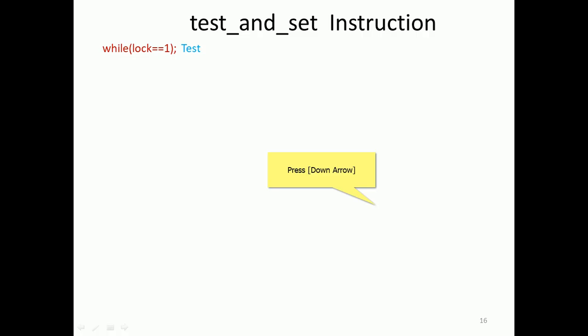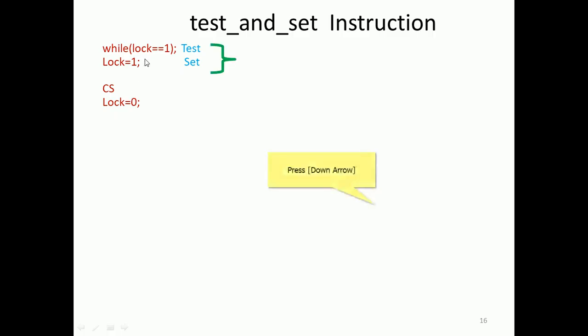So that is the testing over. Once the testing is over, we can set the value. What is that? Lock is equal to 1, right? Lock equal to 1 means the lock is in somebody's control, so they can enter into the critical section. So these two instructions will be coded with the help of test and set, right? After this the critical section will go there, and after completion, lock is set to 0. Anyhow, this is the remainder section. Don't worry about that. We should worry only about these two instructions. Lock is a memory variable, so that memory variable is what we need to worry about.